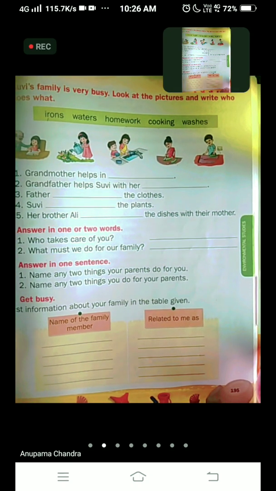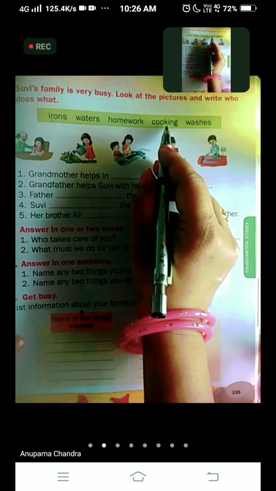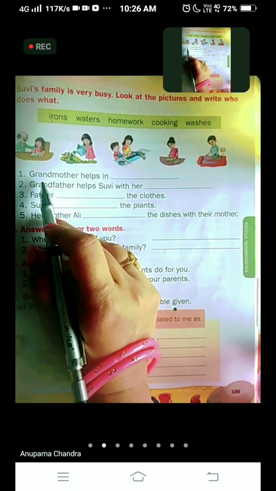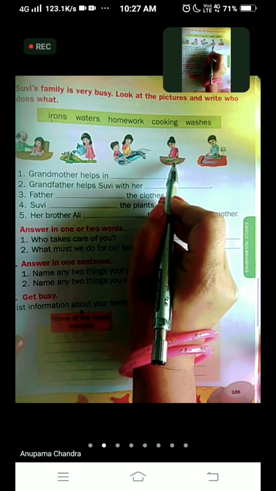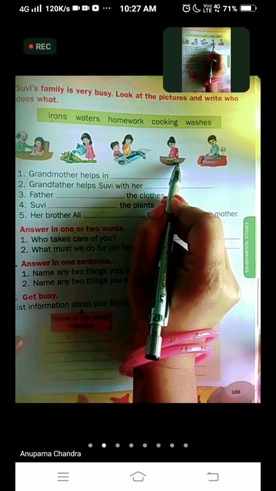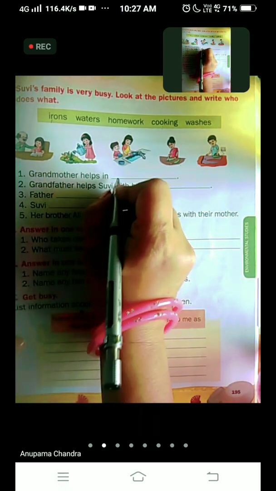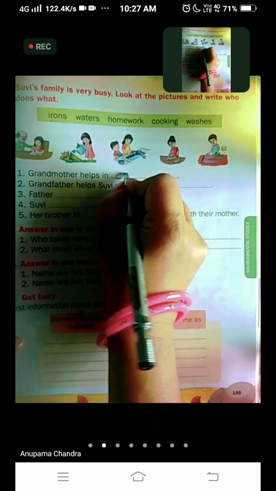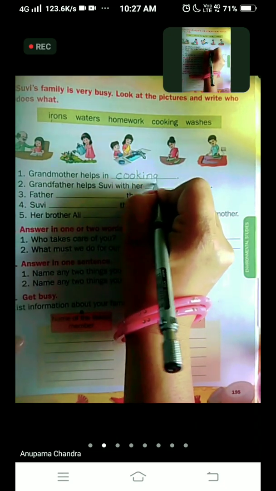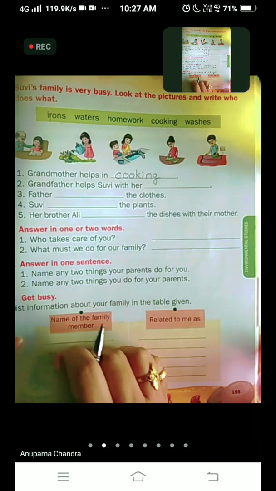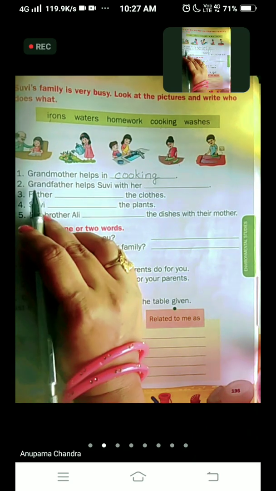And the answer is cooking. So the correct option is cooking. Grandmother helps in cooking. As you can see, she is cutting the vegetables. So what is she doing? She is helping in cooking. So write with me, children. C-O-O-K-I-N-G, cooking.